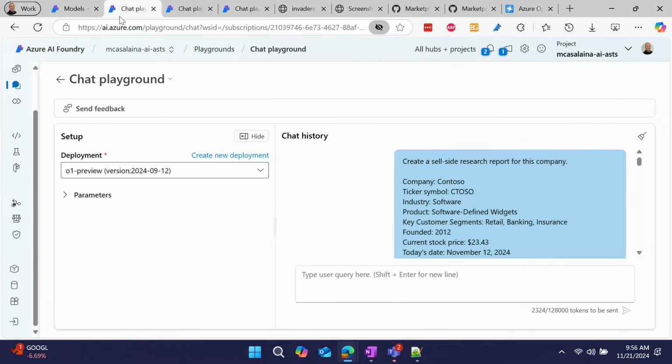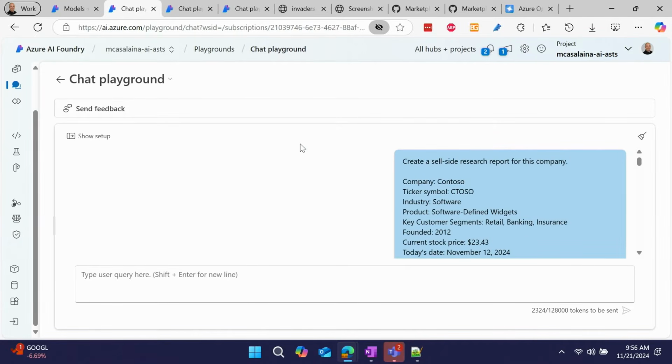But, all right, so here I am. I do have a deployment of the O1 preview model. And I was in New York a couple of months ago. I spent a whole week in New York, which was awesome because it has the best pizza in the world. That's right, Chicago people. Yes, sir. But anyway, I know, it's fighting words, right?